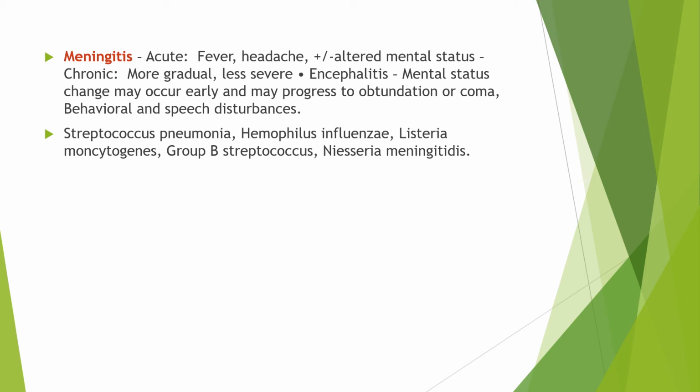And also in neonates less than 1 month, we should consider three important organisms: Streptococcus pneumoniae, Neisseria meningitidis, and Listeria monocytogenes.